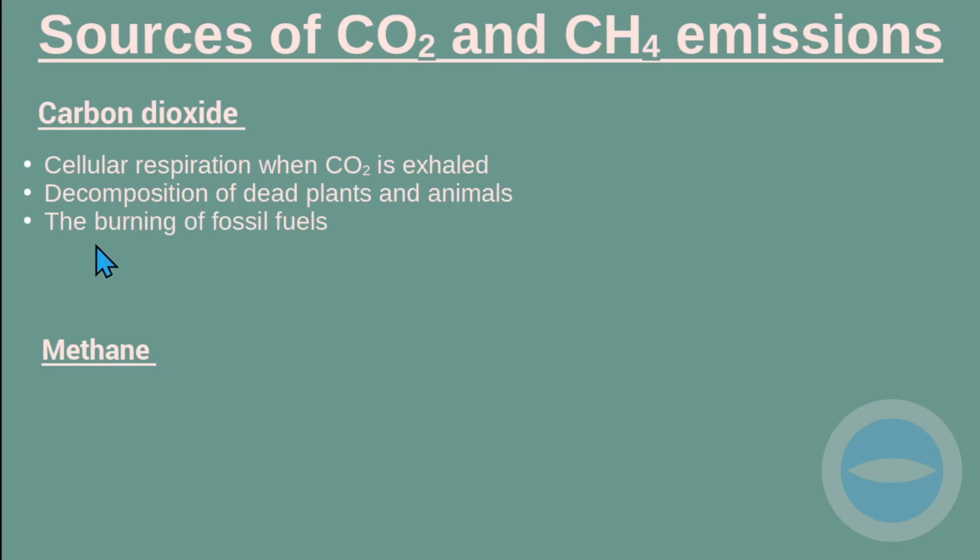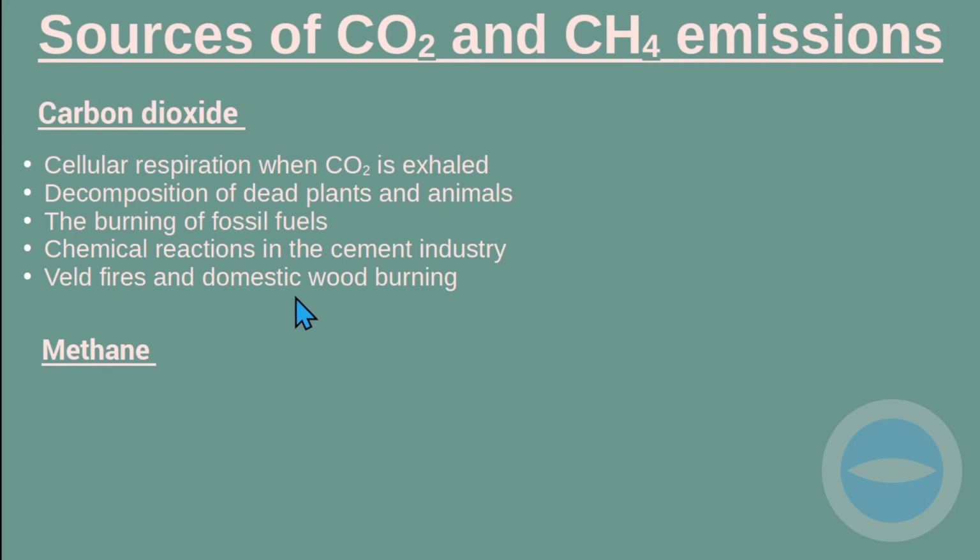Another source is the burning of fossil fuels. The fossil fuels we talked about are coal and oil. These fuels are used to, maybe, generate electricity, and they emit carbon dioxide. Then again, the chemical reactions in the cement industry. There are some chemical reactions that are responsible for releasing carbon dioxide to the atmosphere. These are the sources where carbon dioxide is emitted.